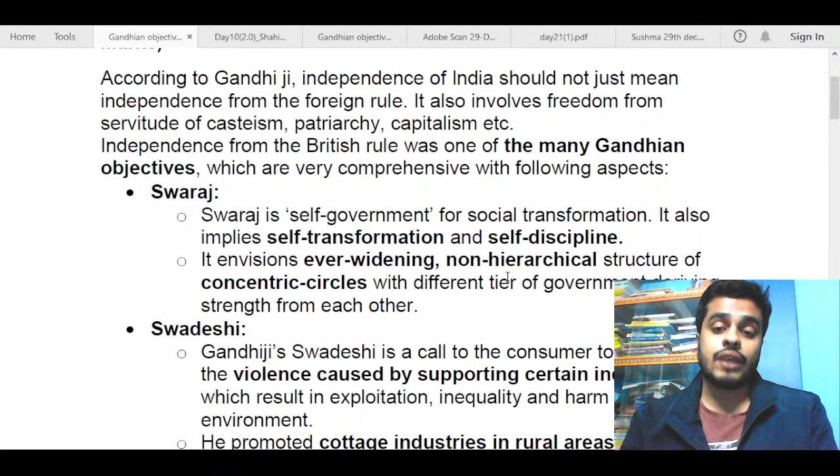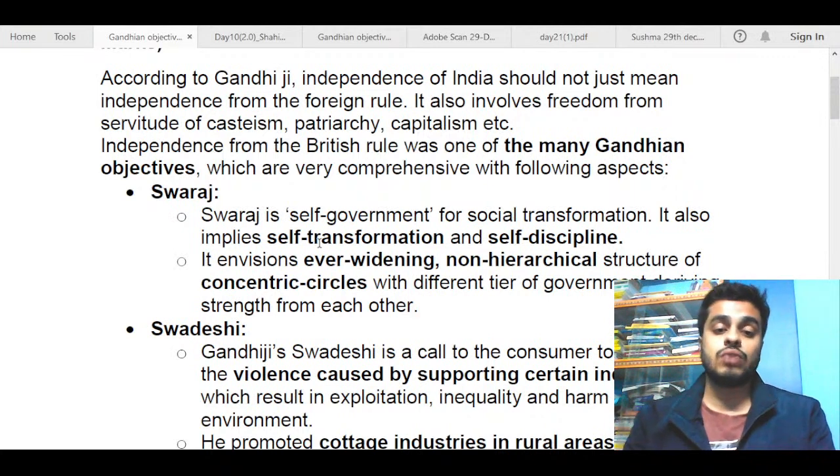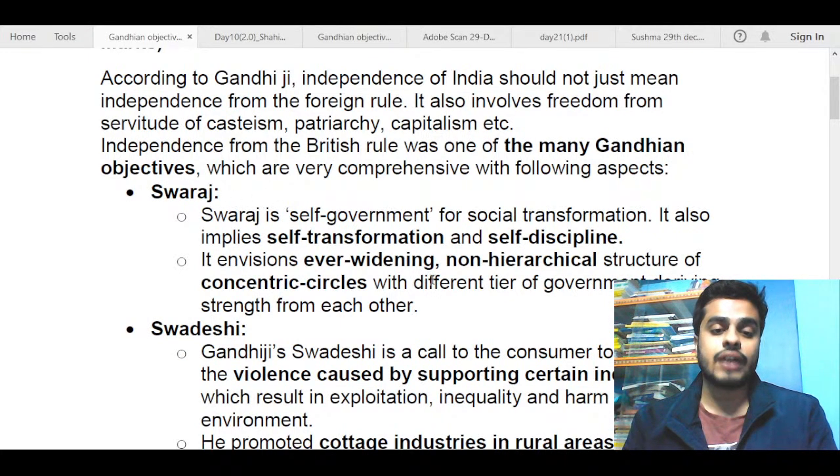Next point is about widening non-hierarchical structure of concentric circles with different tiers of government deriving strength from each other. Gandhiji was very big on panchayati rule. Even the 73rd and 74th amendments of the Indian Constitution are inspired from Gandhiji's idea of panchayati raj. So he was not in favor of a top-down approach of governance. Swaraj meant that every tier of government was governing itself. So it will become rule of every tier of government for itself. Everyone will rule themselves. That was the basic meaning of Swaraj. So both these concepts I've tried to include here. You could have mentioned some examples if you wanted to.